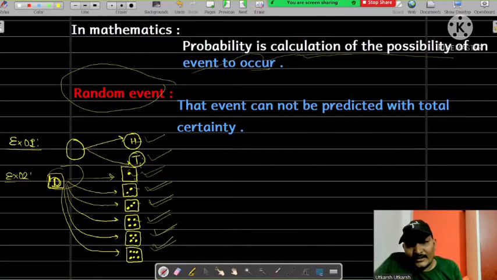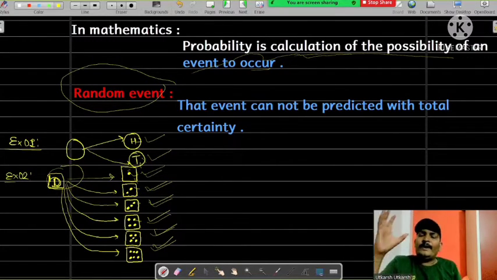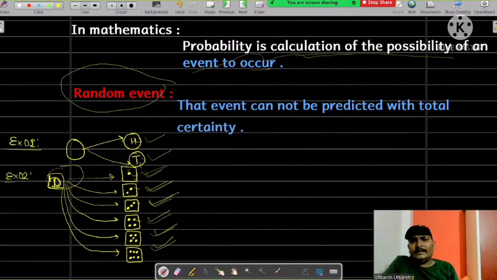Now we will understand with the help of examples. Suppose, see students, when we throw a coin, then surely we cannot say that we will get head, or surely we cannot say that we will get tail. Means either we will get head or tail. Now in case of a die, when we throw a die, either we will get 1, 2, 3, 4, 5, or 6.